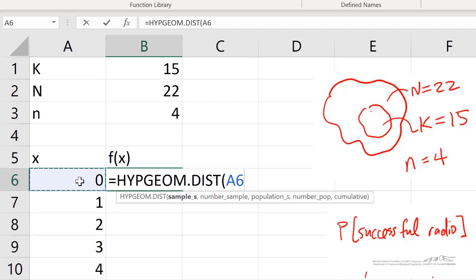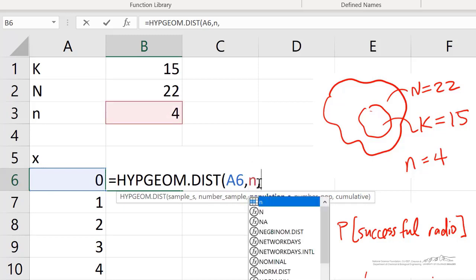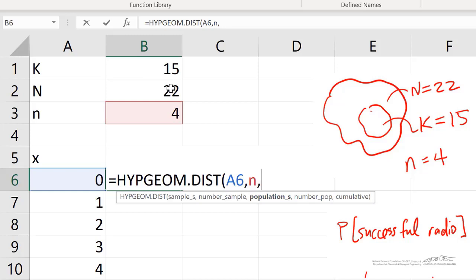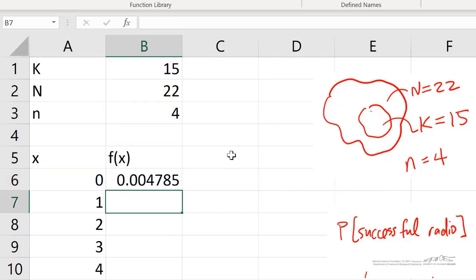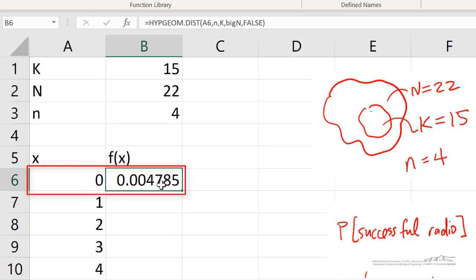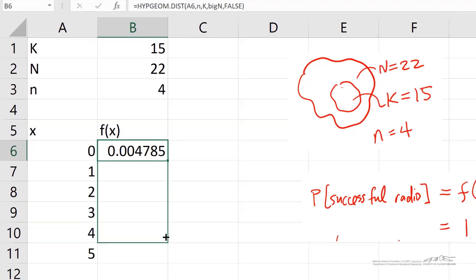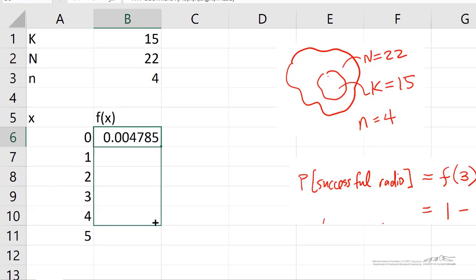So this is the probability that we'll have exactly 0 successes in our sample. The number in our sample is going to be little n. The population successes, that's capital K. The number in our population, that's big N. And I'm going to do false here for non-cumulative distribution. That means the probability of getting exactly 0 successes or 0 fresh batteries is very small. I can copy this down because of the way that I did this.